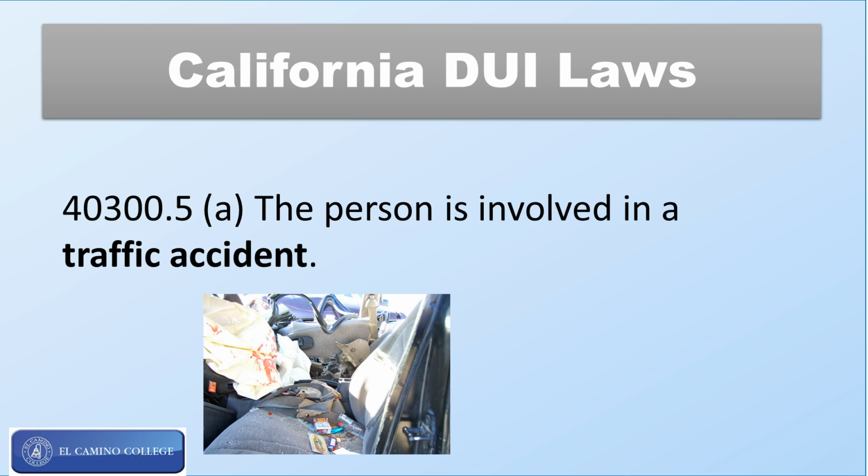But you can also look at other physical evidence. If you look at the airbag, you see some blood on there. Does the blood match the driver's blood? Do the injuries of the car match the driver's injuries? Where are the keys? Who's the registered owner? What other kind of witnesses can you find to put this person behind the wheel? And that's what you use to prove that they were the driver and they were involved in a traffic collision, and you can arrest them if they're under the influence.